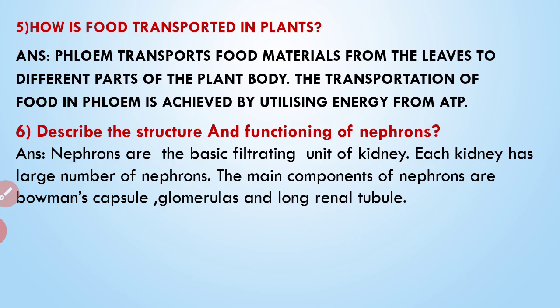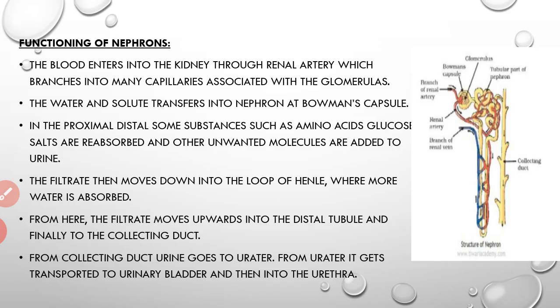Now let's discuss the function of a nephron. Okay, so you have already drawn the diagram of this nephron, so no need to draw it again. Only write the points. First, the blood enters into the kidney through the renal artery, which branches into many capillaries associated with the glomerulus. So through the renal artery, blood enters into the glomerulus. Then the water and solute transfer into the nephron at Bowman's capsule. So the glomerulus is associated with the Bowman's capsule.